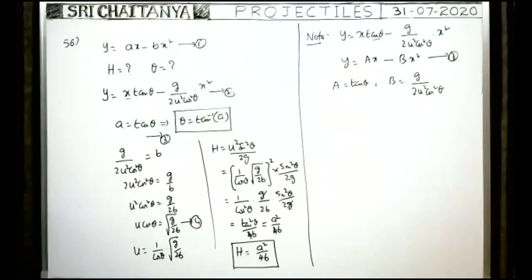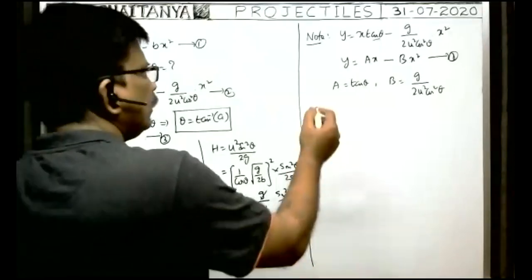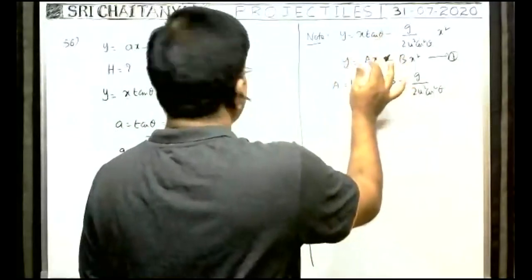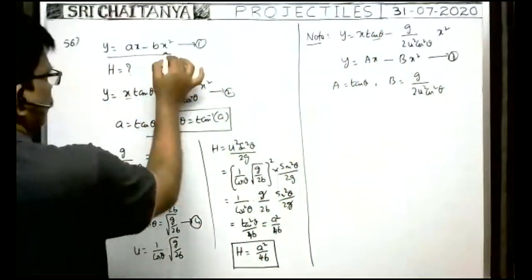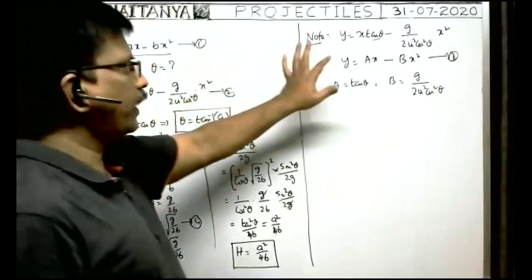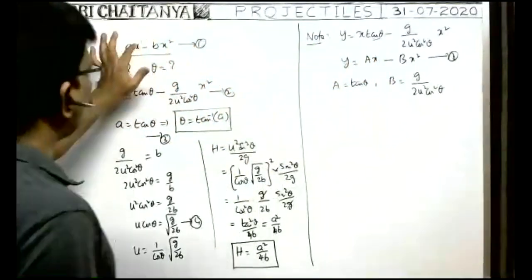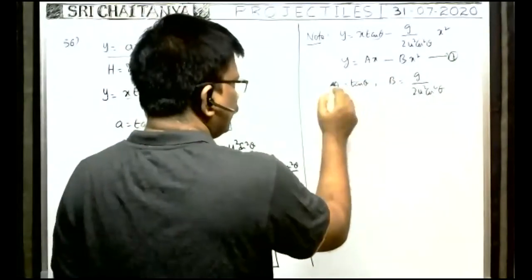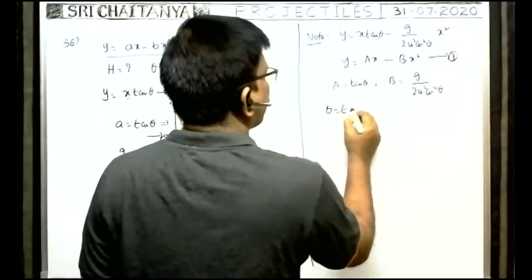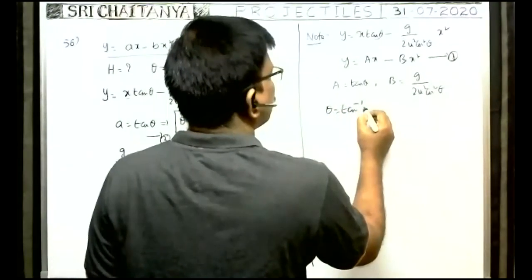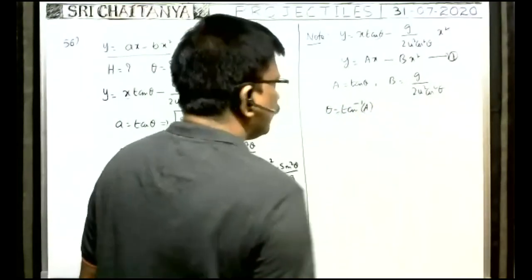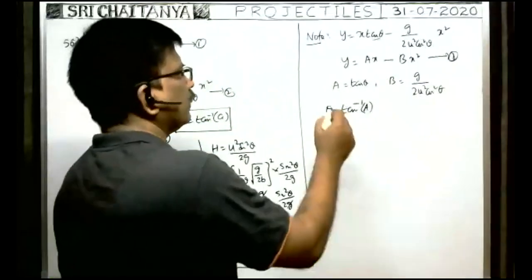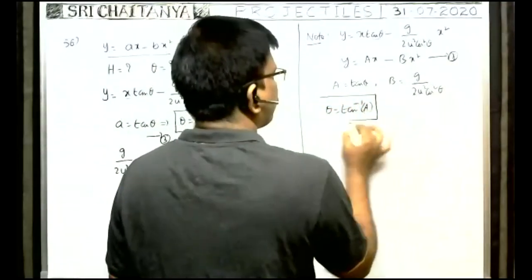So here, you see, we are given this equation like this: ax minus bx square. Here the coefficient of x is equal to a, which is equal to tan theta. From this, theta is equal to tan inverse a. This is the formula for angle of projection.